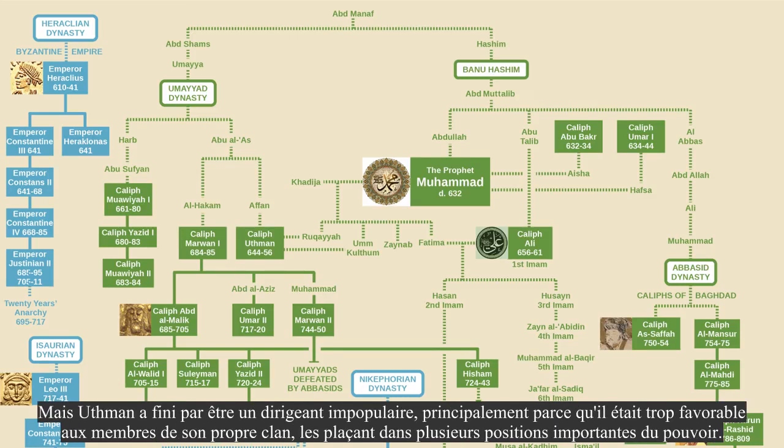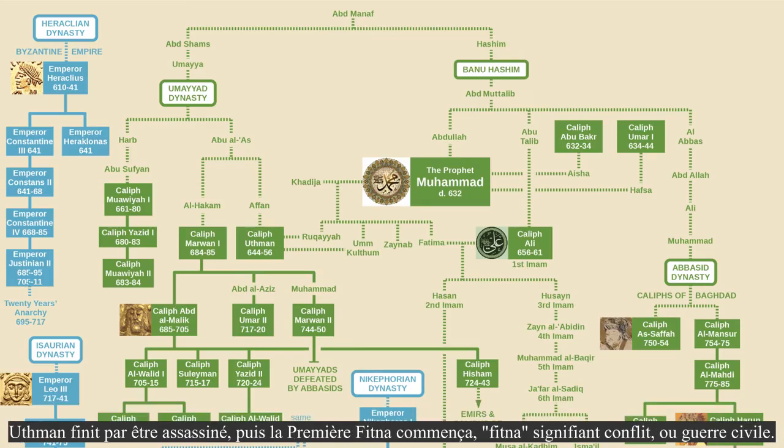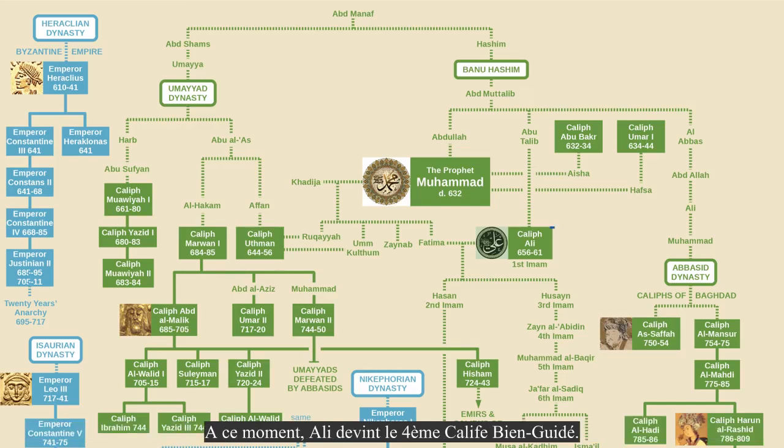But Uthman ended up being an unpopular ruler, mostly because he was overly favorable to the members of his own clan, putting them in several important positions of power. So eventually, Uthman was assassinated and the first fitna began. Fitna meaning strife or civil war. At this point, Ali became the 4th Rashidun Caliph.